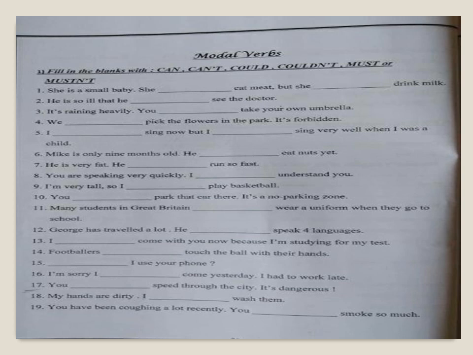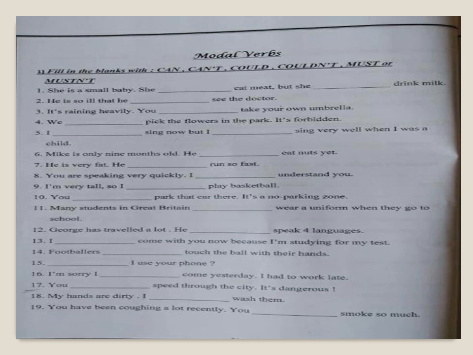5, I sing now, but I sing very well when I was a child. Here, the key words are now and when I was. So I'm comparing the present to the past. I can sing now, but I couldn't or can't. I couldn't, right, because I'm talking about the past. Inability, something I was not able to do in the past. I couldn't sing very well.